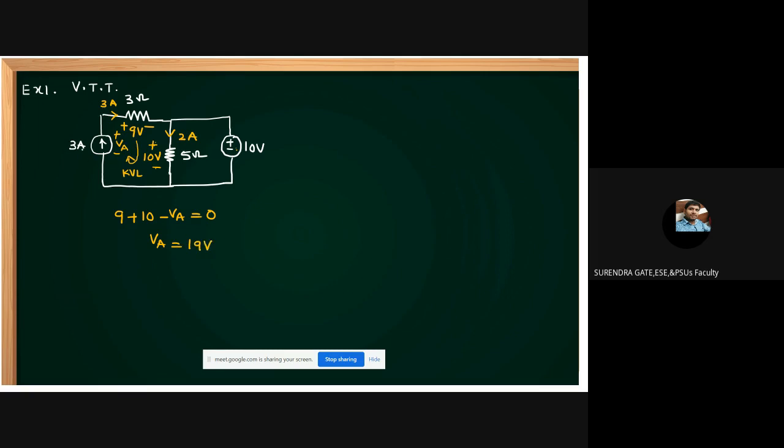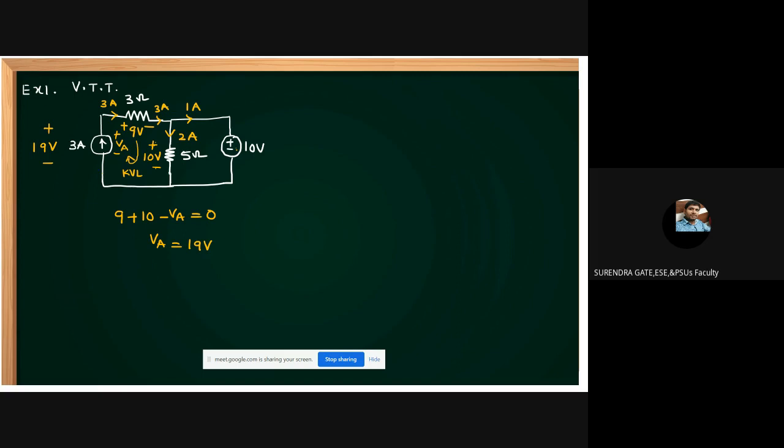Then the voltage across this ammeter, sorry, not ammeter, it's a current source, is 19 volts. How much current? This is entering current, 3 amperes. This one is leaving current, 2 amperes. Now this is 1 ampere.